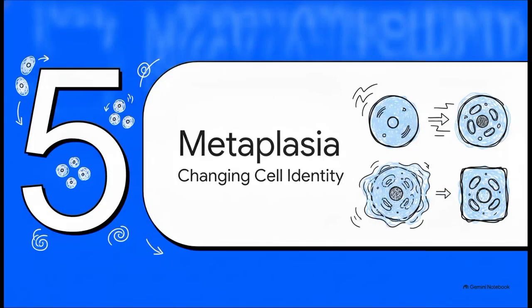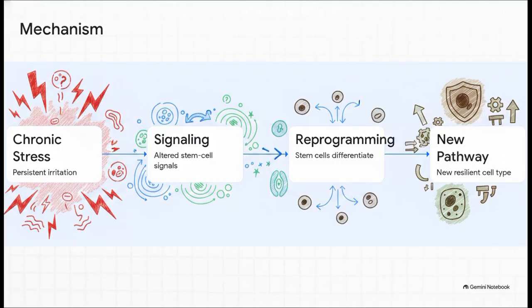Next up, Section 5, Metaplasia, changing cell identity. Okay, so we've seen shrinking, growing, and multiplying. Now we transition to what is probably the most dramatic adaptation, handling persistent irritation, but changing identity altogether. Now the crucial point is this. Mature, fully differentiated cells do not just magically transform into a different cell type. That is a very common misconception.